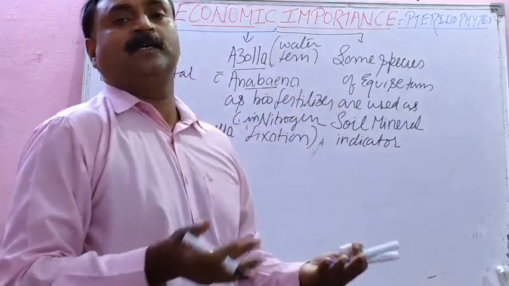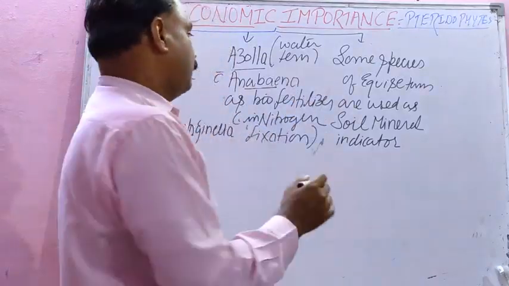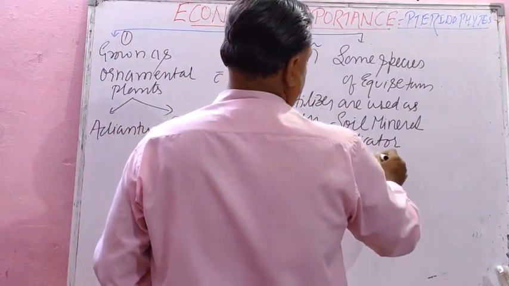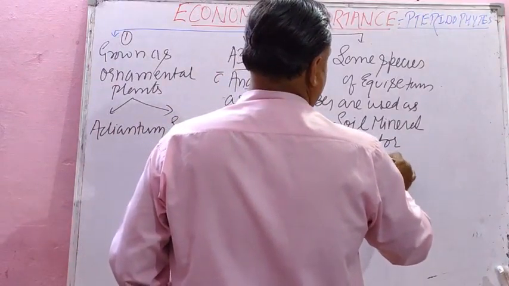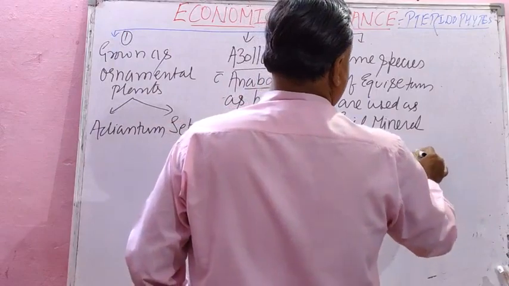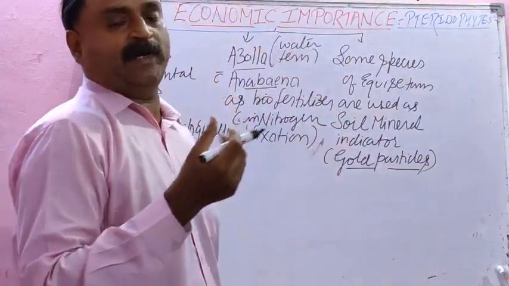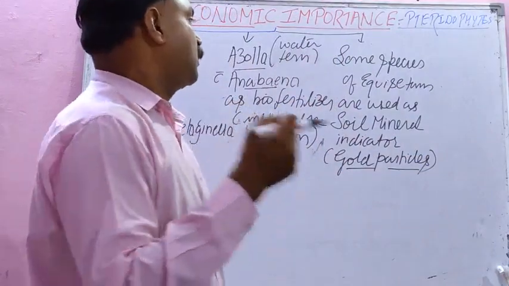So they act as mineral indicator. We can write here: gold particles get accumulated at the root of Equisetum.